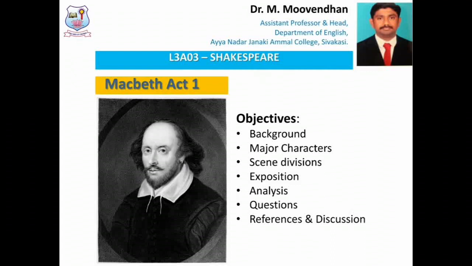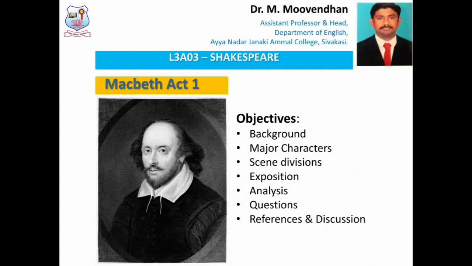Number 1, we have to start with the background. Number 2, major characters. Number 3, scene divisions. Number 4, exposition of the play. And number 5, analysis. In this analysis section, we can have deeper discussions on each and every scene present in Act 1.